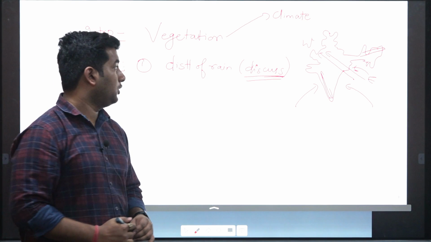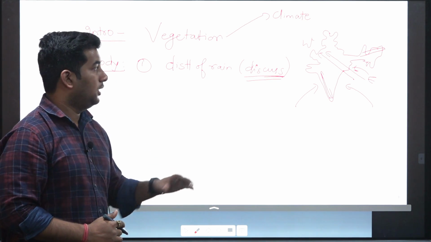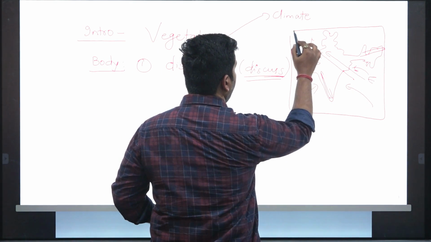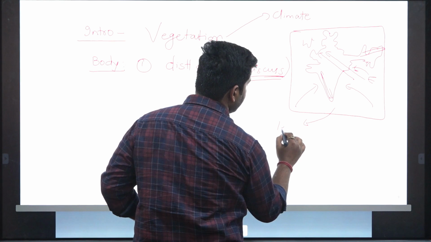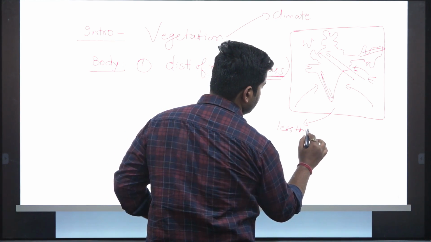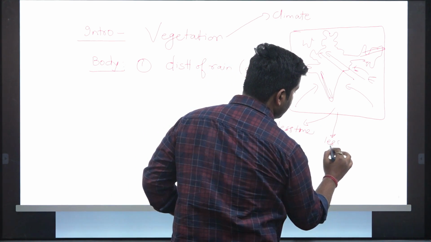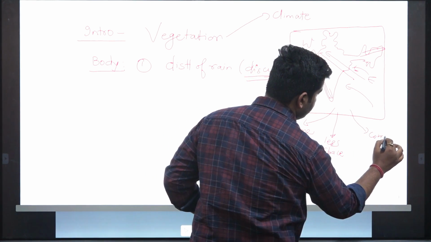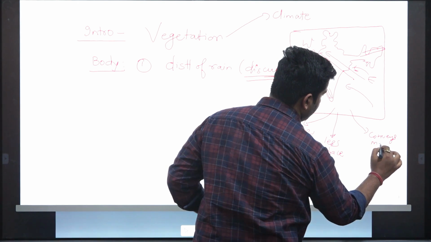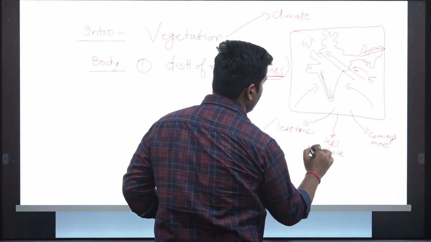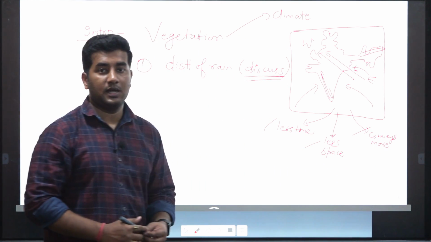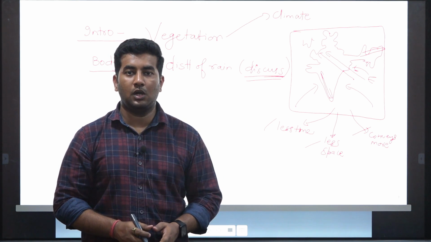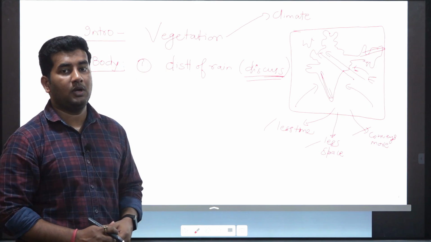So when you are going to discuss the distribution of rainfall, you will always be drawing a map. Why? Because it takes less time, it takes less space, and it conveys more. And these are the 3 USPs while writing a UPSC answer. So as far as geography is concerned, you should always focus on this important tool, that we can explain anything with the help of a map.